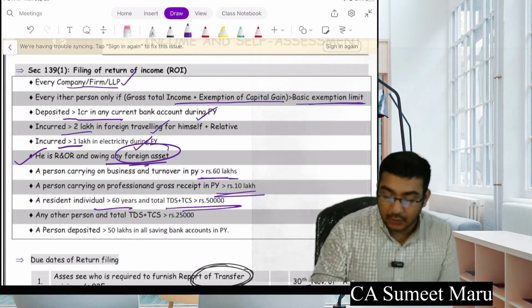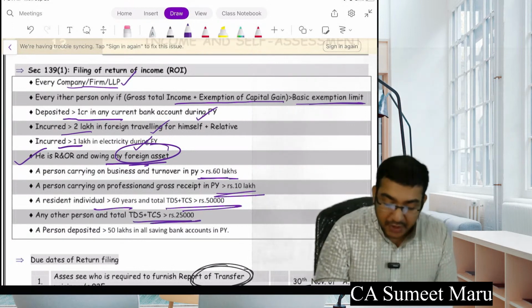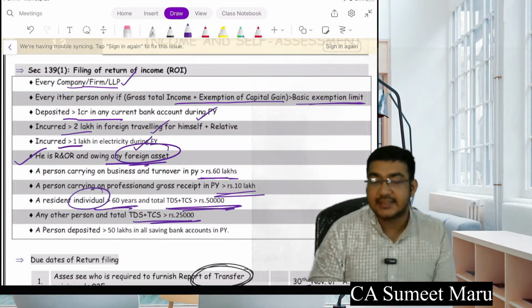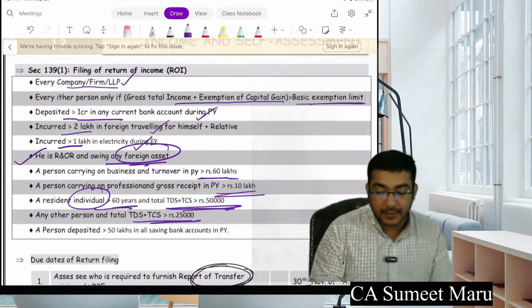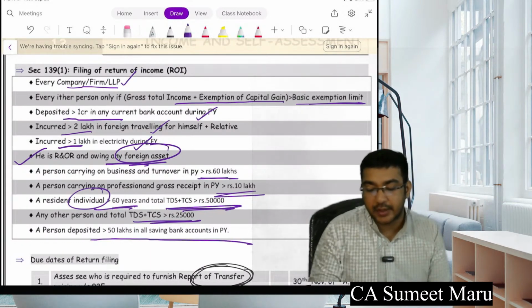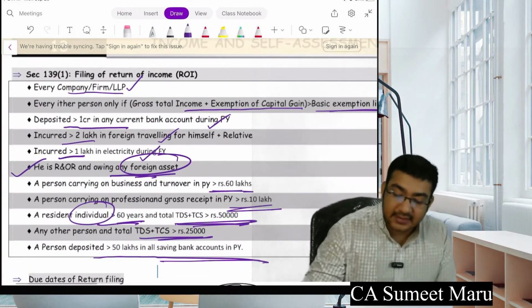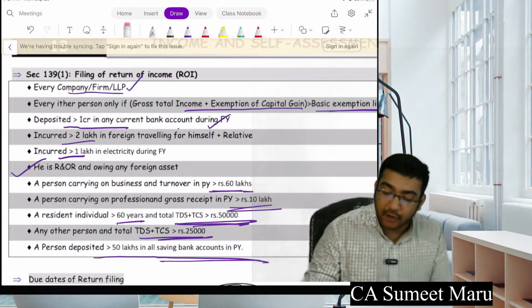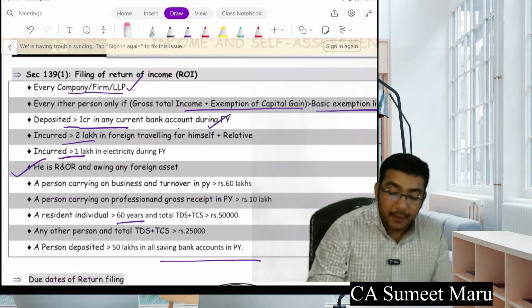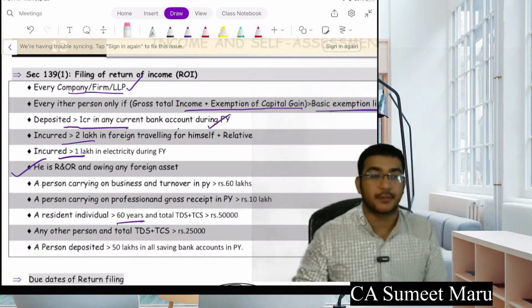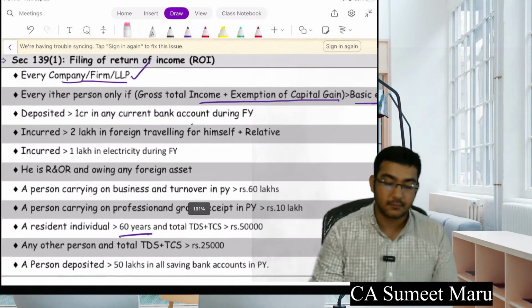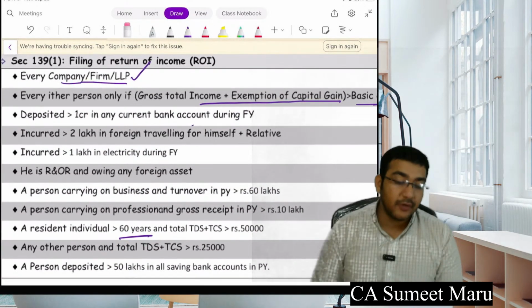Any other person with TDS, TCS. So an individual above 60 years, TDS, TCS above 50,000 has to file a return, and a person who deposits more than 50 lakhs in a savings account, even he has to file the return. Please, I will suggest take 4-5 minutes and go through each of these conditions. Why? Because any of these can be your MCQ question. Go through them carefully, try to remember them.